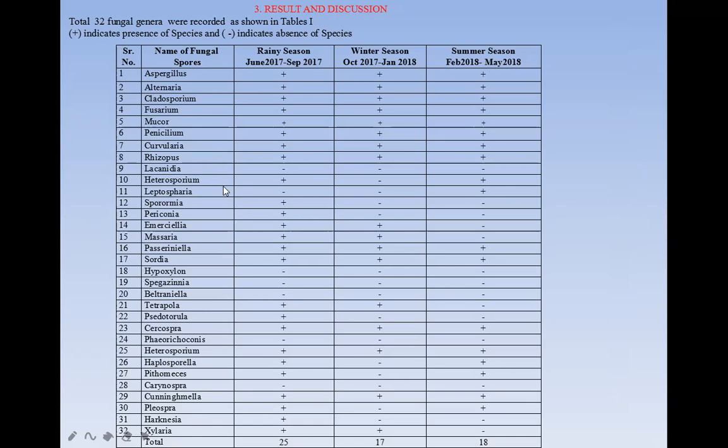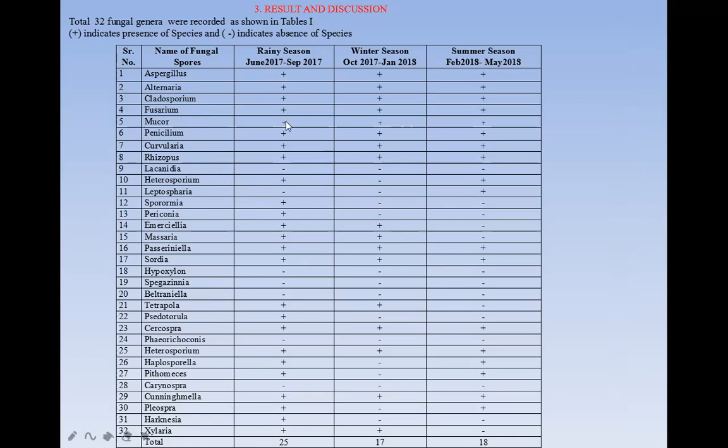So in this manner, in the atmosphere, a large number of spores, fungal spores, and other biocomponents are present. But here we are interested in the collection of the fungal spores. So we collect and identify these spores.